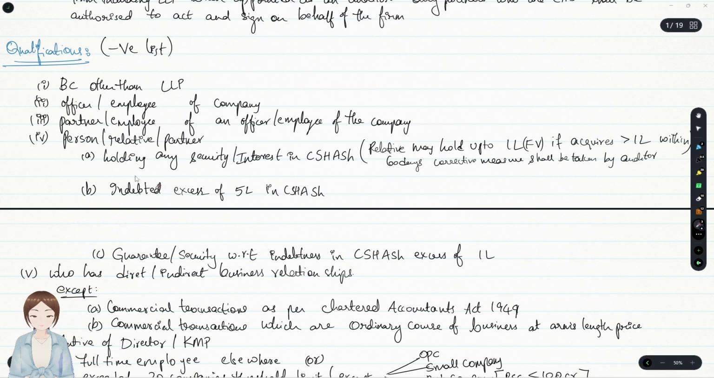60 days. So the auditor shall not hold even a single share, but a relative can hold up to 1 lakh of face value, and these two points would apply the same to relative, person or partner: being indebted in excess of 5 lakhs and having given security or guarantee with respect to indebtedness in excess of that 1 lakh.